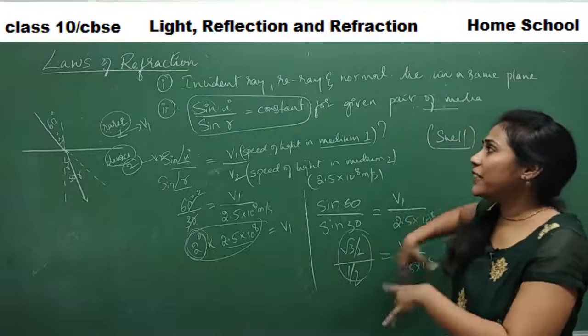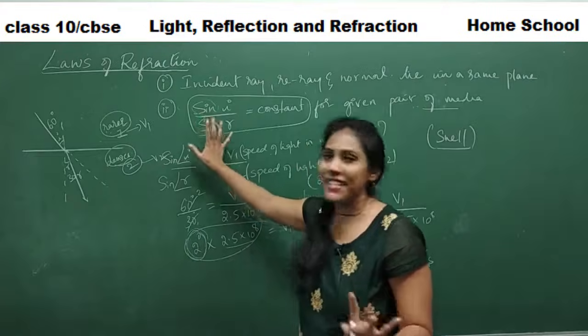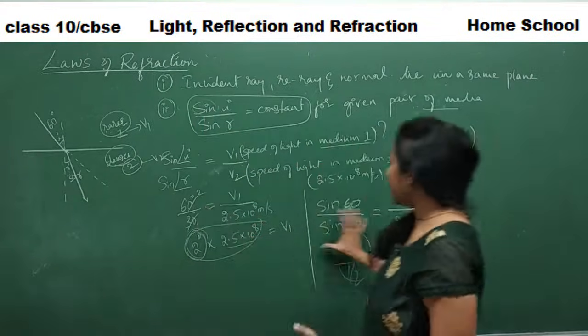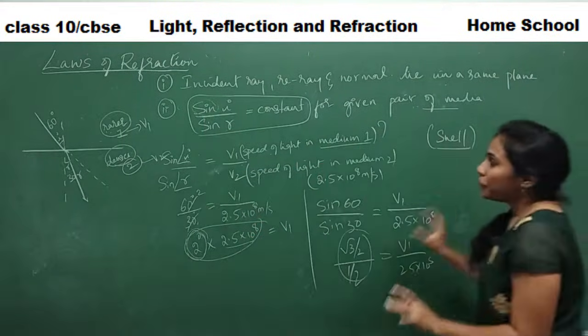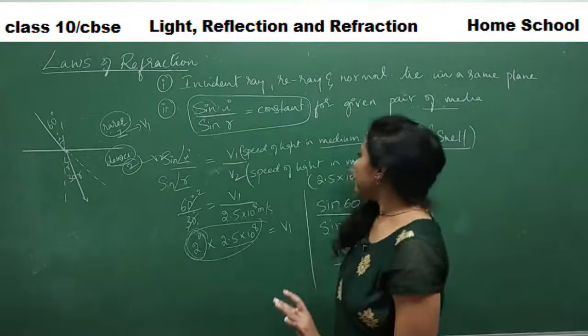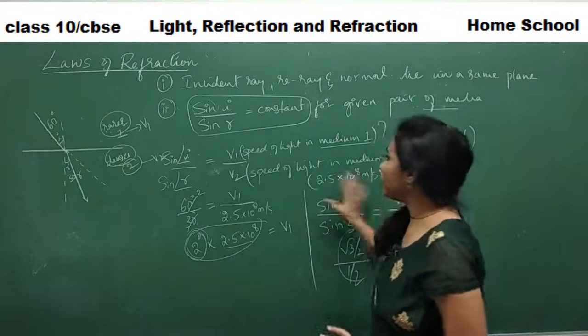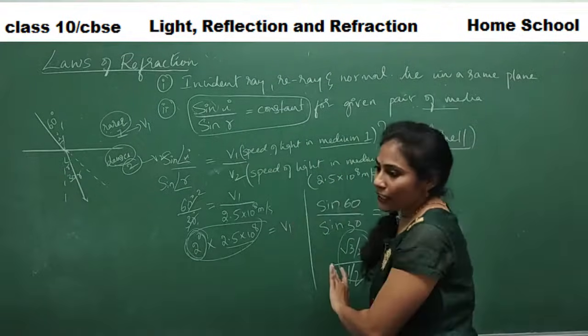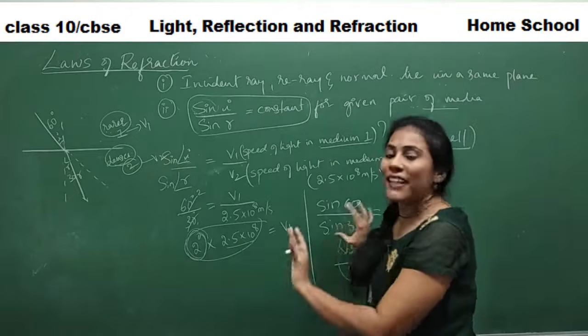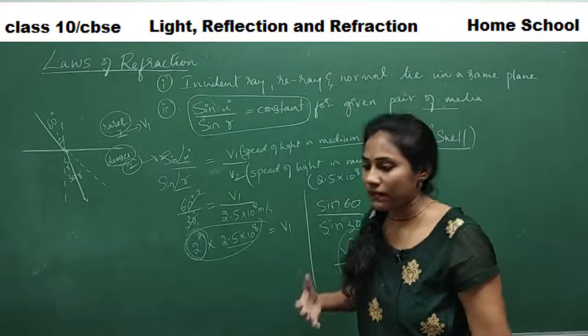I just wanted to tell you why the trigonometric operation sine has come here, just to make our calculations easy. I have given this information to make you understand; it is actually extra information which is not necessary for you to remember. This is only for your knowledge.